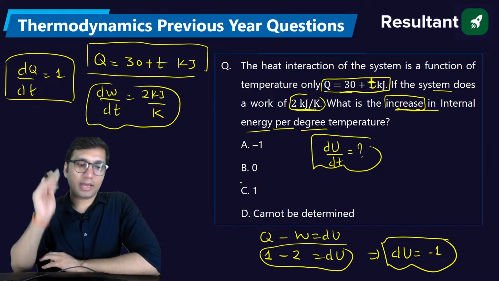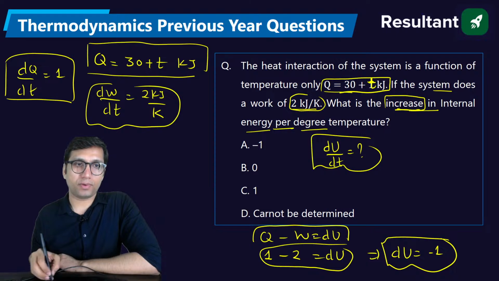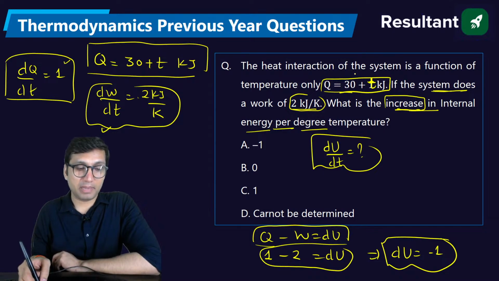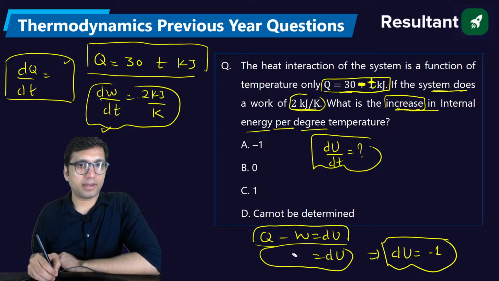Q minus W, yeah, the first law of thermodynamics is Q minus W is equal to dU, or we can say dQ by dt minus dW by dt. So here the work is done by the system, it is positive, and dQ by dt is already positive. The only thing that may be wrong here is, if it is really increased, then this should be minus. Only then can this answer come, right? But even with minus the answer will not come. No, it will not be minus.